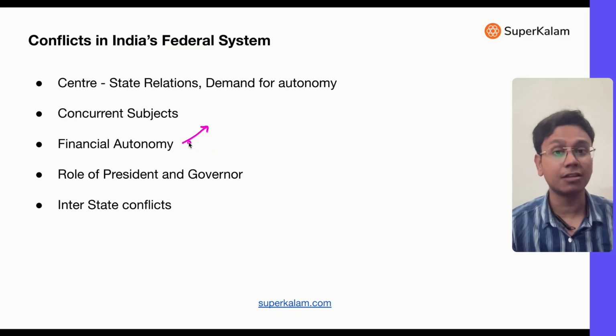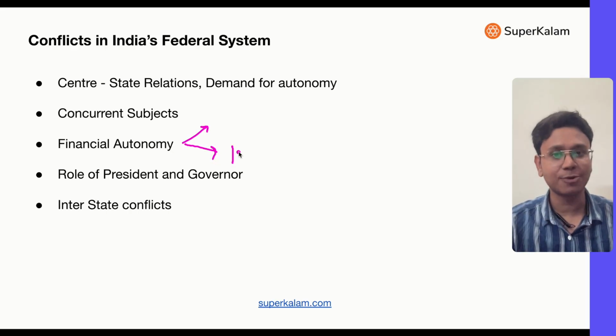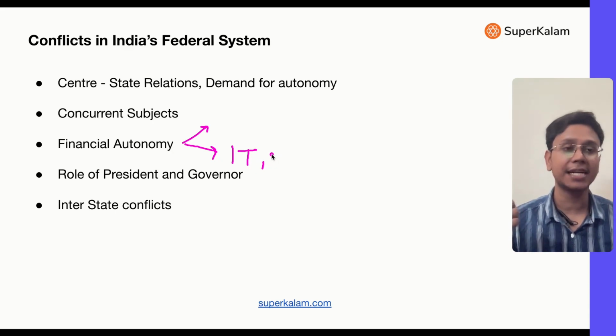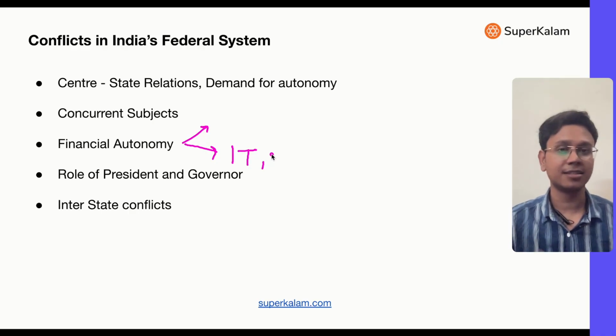But the center has very resource-rich taxation policies, income tax policy. It is very resource-rich. Then excise duties, customs duties, all of these go to the central government. So the central government has more financial power in this case. So that's why states get concerned.